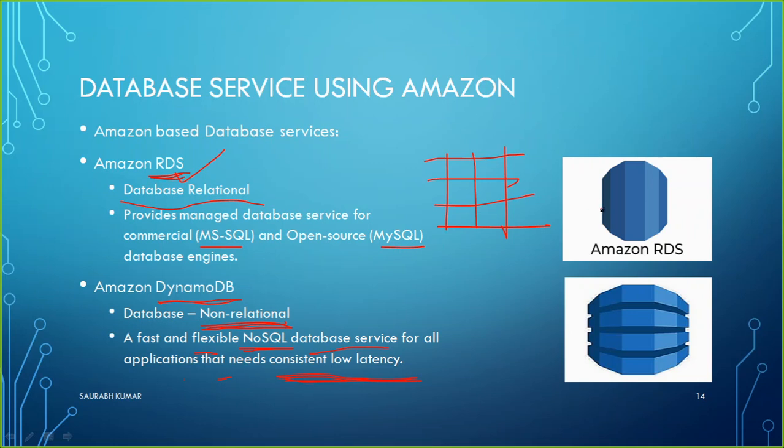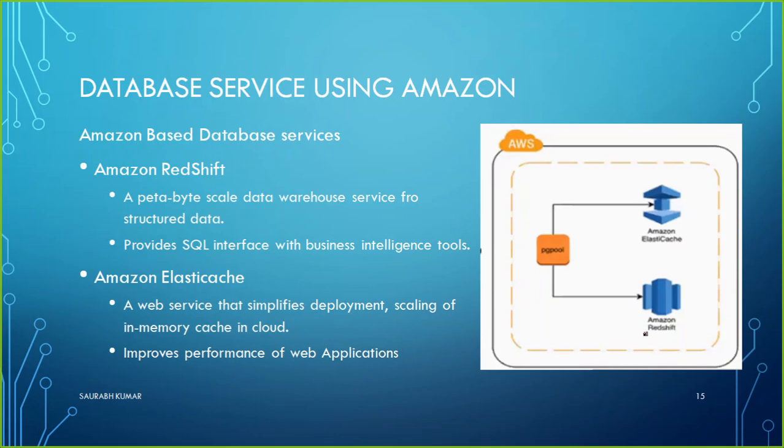On every slide I have some icon on the right hand side. Those represent the particular service here. For example, RDS has this icon, and for DynamoDB, this is the icon. Then next we have database services from Amazon.